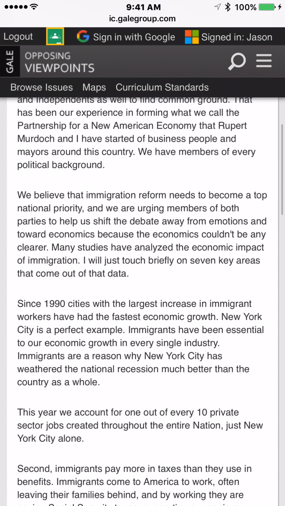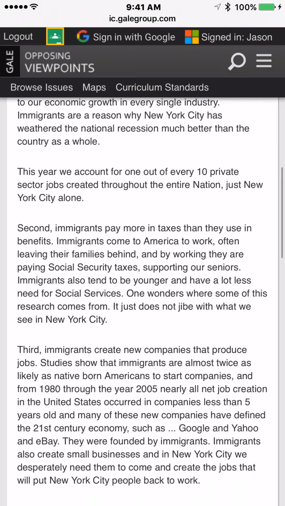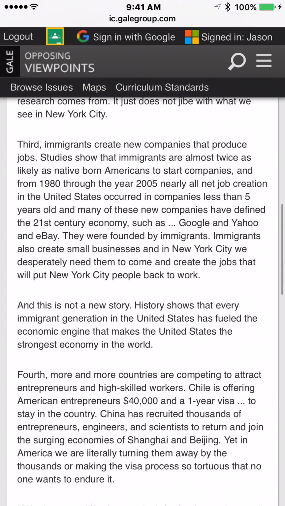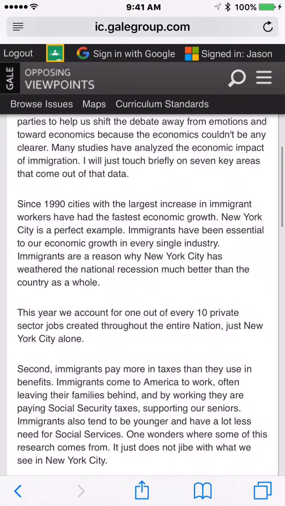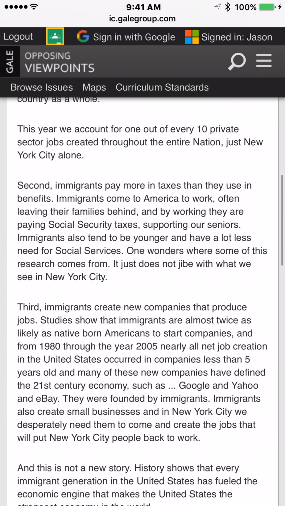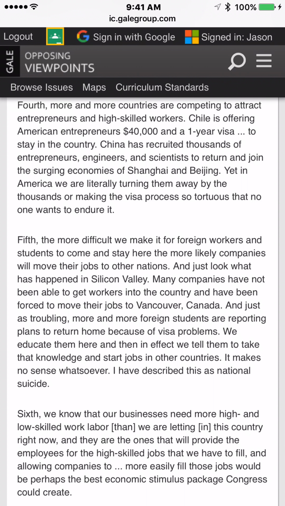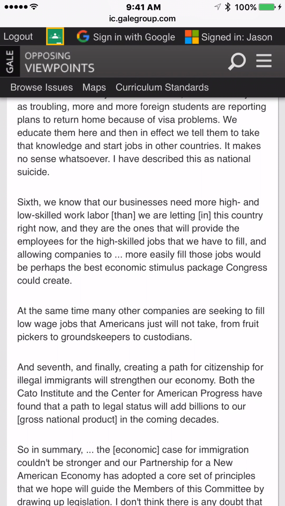Let's see. Let's cruise through, just scanning through. And is there anything here? Remember, we're looking for things to prove not only that immigration law reform is necessary, but we're going with the angle that immigrants are a key part of our economy. So this basically is a list of his points that are talking about why immigration needs to be embraced. We have a first, second, third. He's doing a step-by-step type thing here. One of these should speak out to us about our economy matters here.